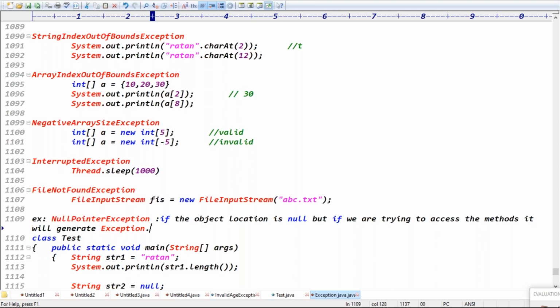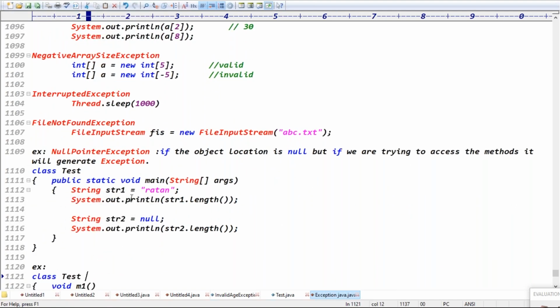NullPointerException, guys. Here String str1 contains a value; str1.length gives 5, you get the length. str2.length: str2 contains a null value. On the null, you're trying to find out the length, so you'll get an exception.